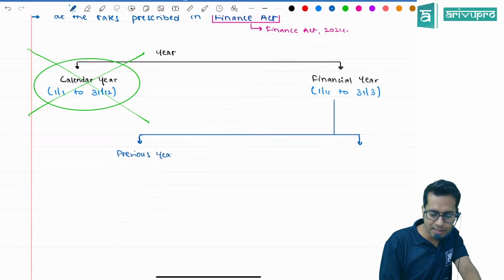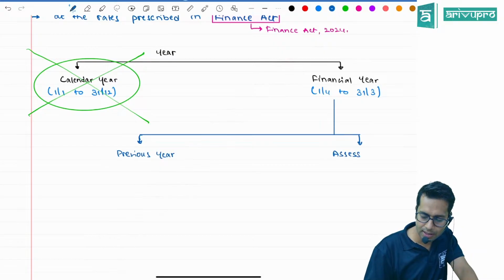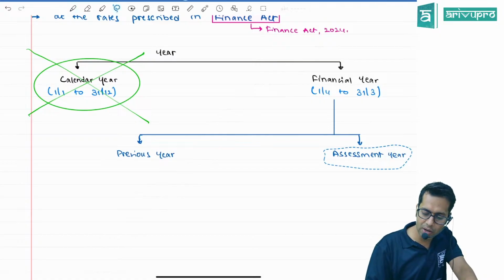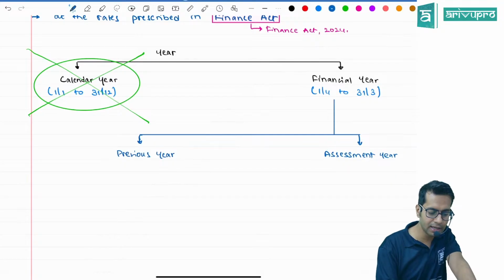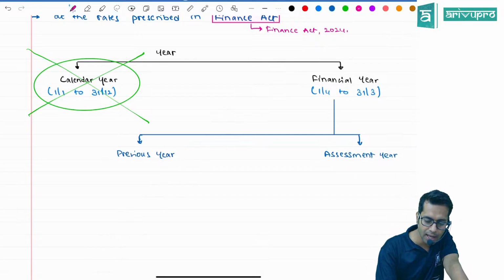Previous year and assessment year. One is called previous year, another one is called assessment year.